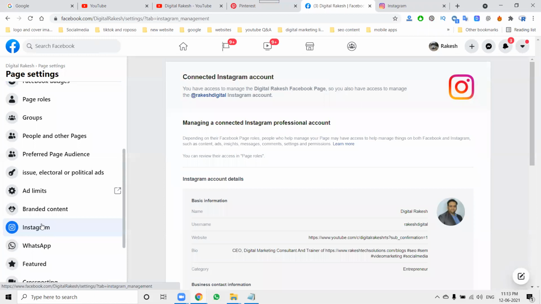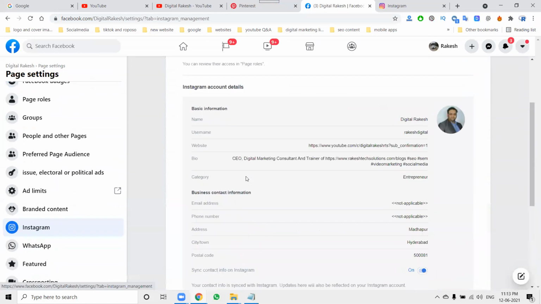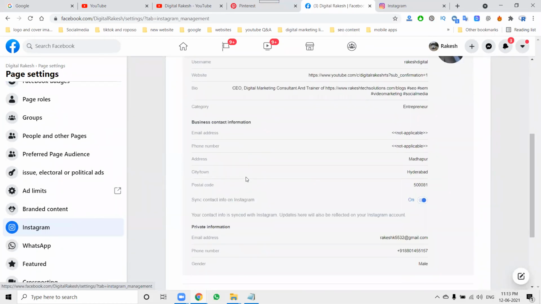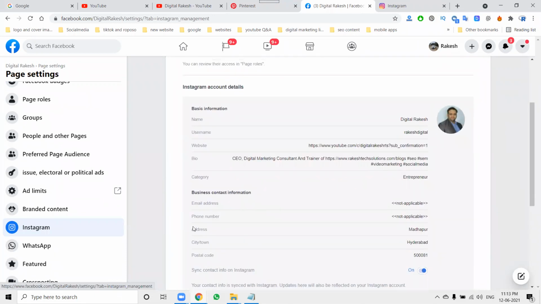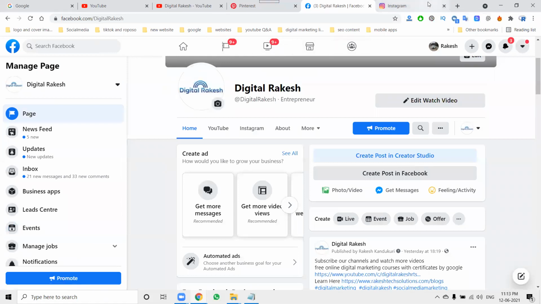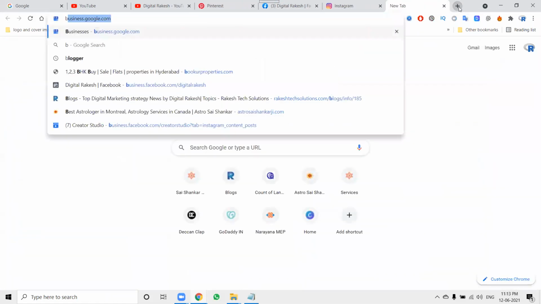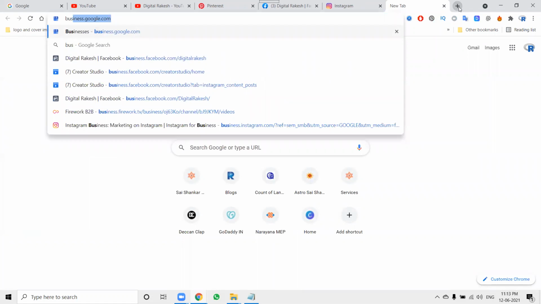First of all, connectivity is important. The connectivity is very important for this particular option. After that, you will synchronize the option. Once it's done, go to the next option: business.facebook.com, and your page will be accepted.